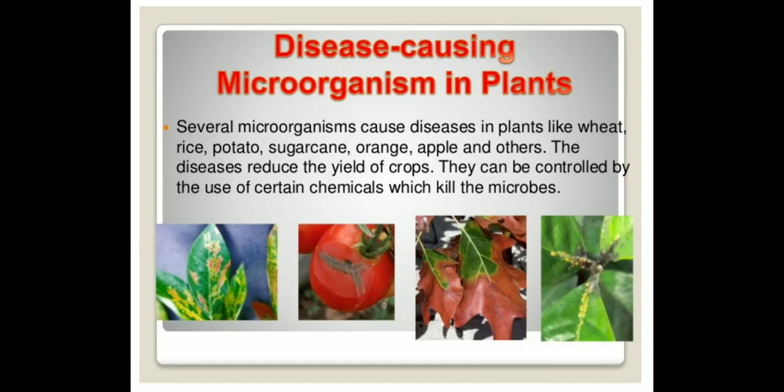Disease causing microorganisms in plants. Several microorganisms cause disease in plants like wheat, rice, potato, sugarcane, orange, apple and others. And its effect can be seen in the yield of the crops that gets reduced. They can be controlled by using certain chemicals which kill them.